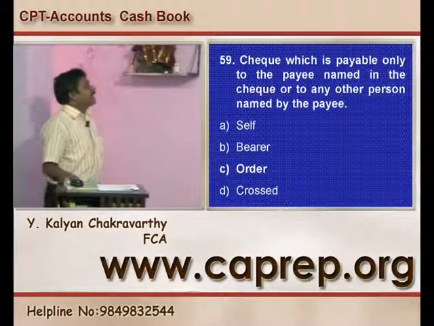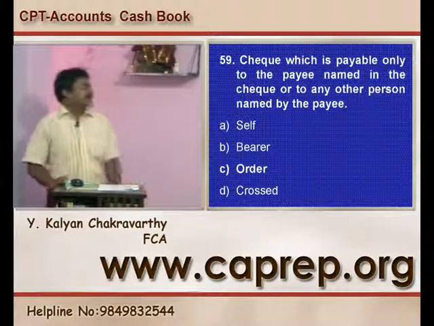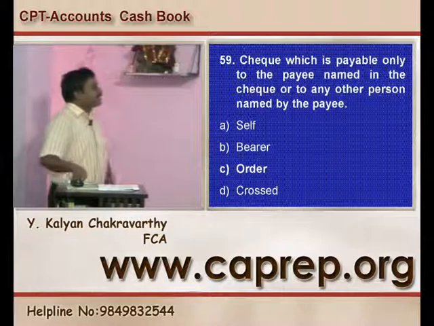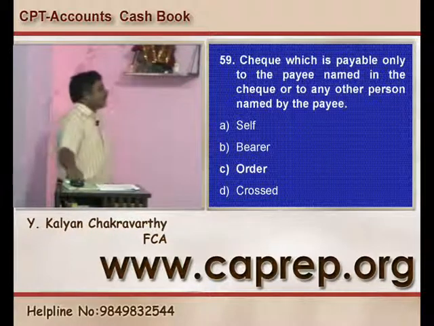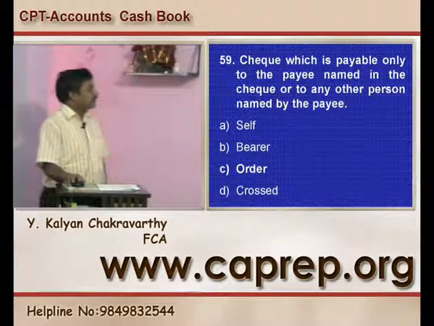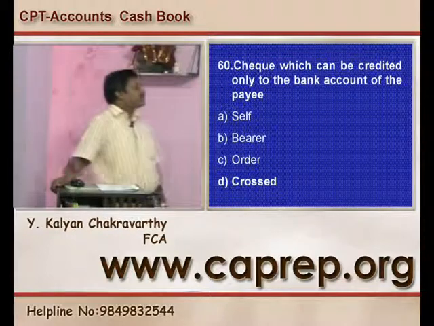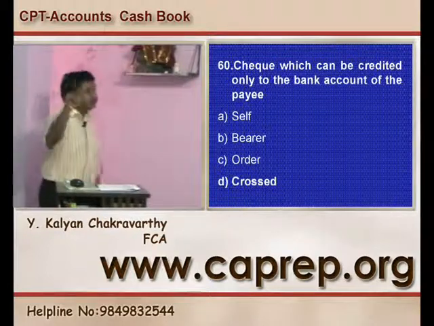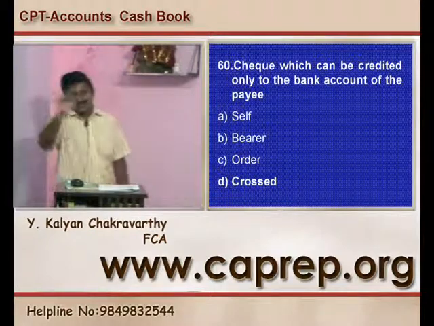Question number 59, a check which is payable only to the payee named in the check or to any other person named by the payee is called an order instrument. So C is the right answer. Question number 60, a check which can be credited only to the bank account of the payee, that instrument you call a crossed instrument.